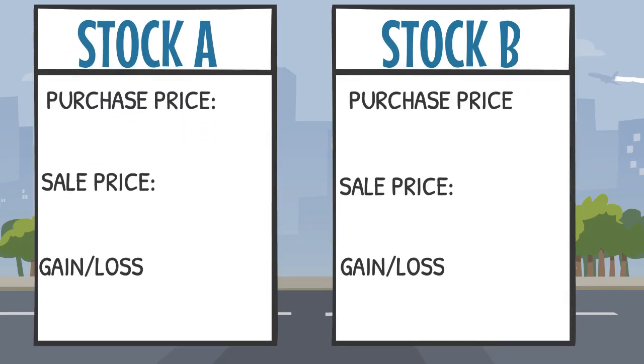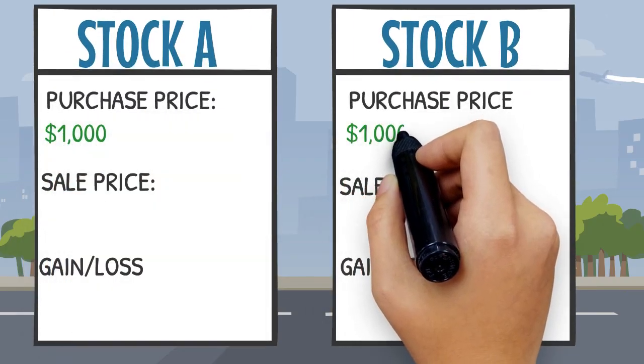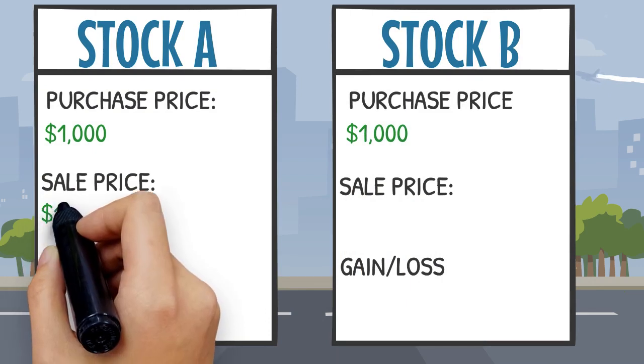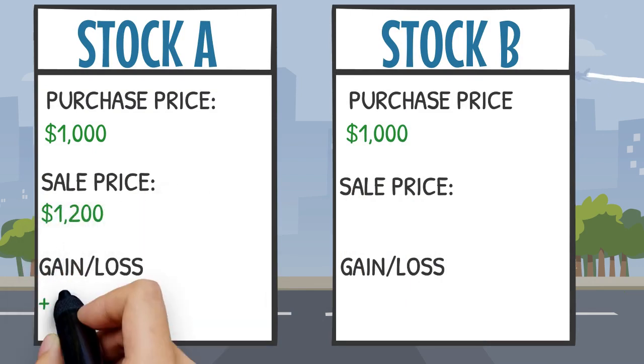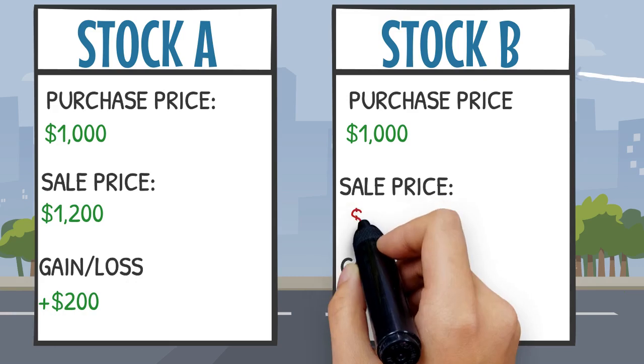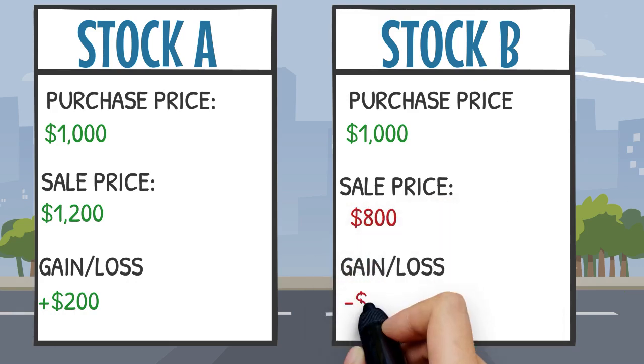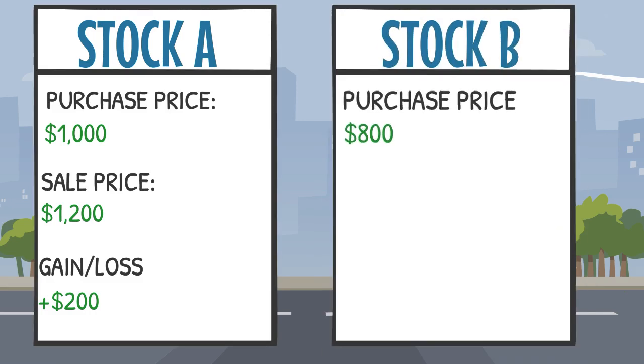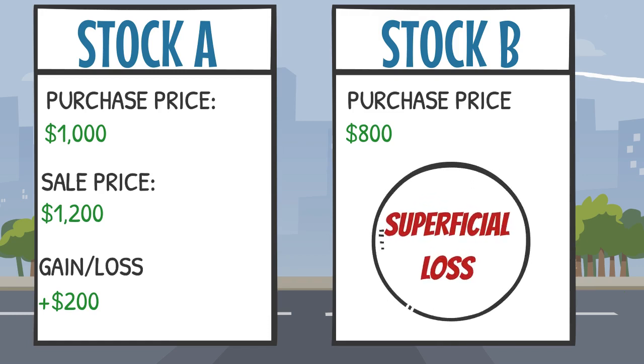To help simplify this, let's take a look at a basic example so you can visualize what we mean. In this example, both stock A and stock B were purchased for $1,000 each. After selling stock A, you have a capital gain of $200. So you decide to sell stock B, which is at a loss of $200, to help offset that capital gain. When you decide to repurchase stock B at $800 within the 30-day window, you are now hit with a superficial loss adjustment, and your capital loss is denied.